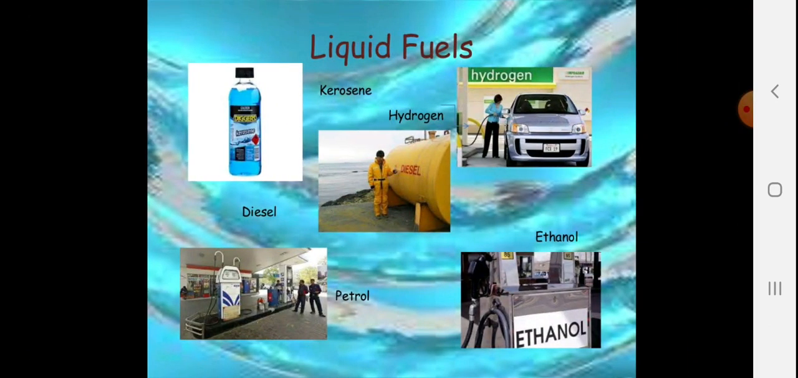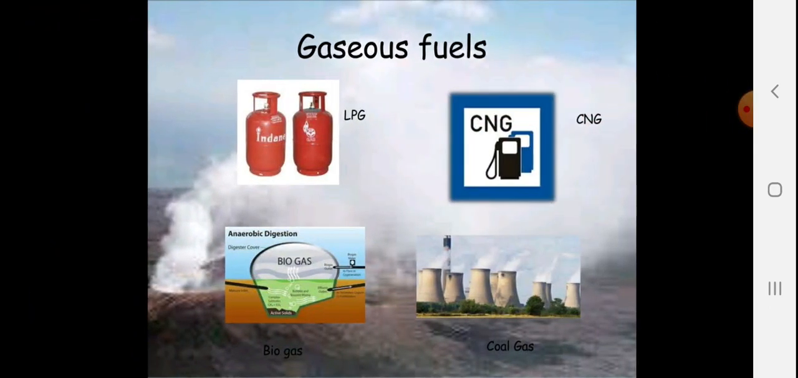Liquid fuels you can see here in the figure: diesel, petrol, ethanol, hydrogen gas in the form of liquid, kerosene, etc. Now ethanol is obtained from sugar cane, and it is also called a biofuel because it is obtained from a plant source. In India we are not using ethanol much, but countries like Israel and Russia are high producers of ethanol.